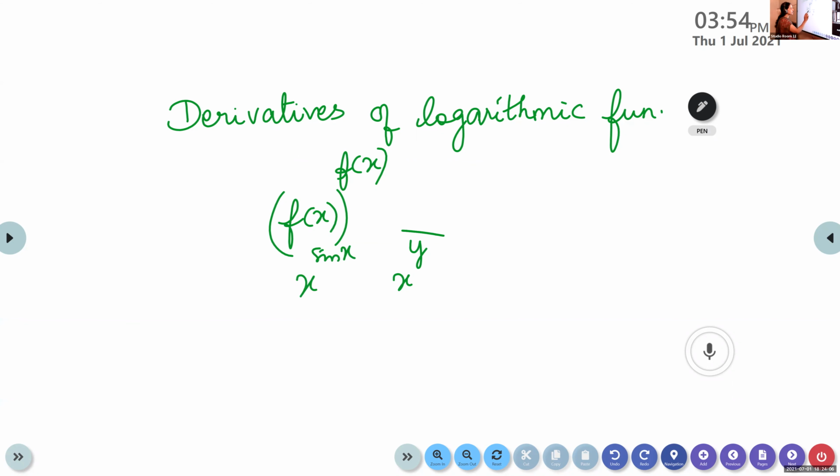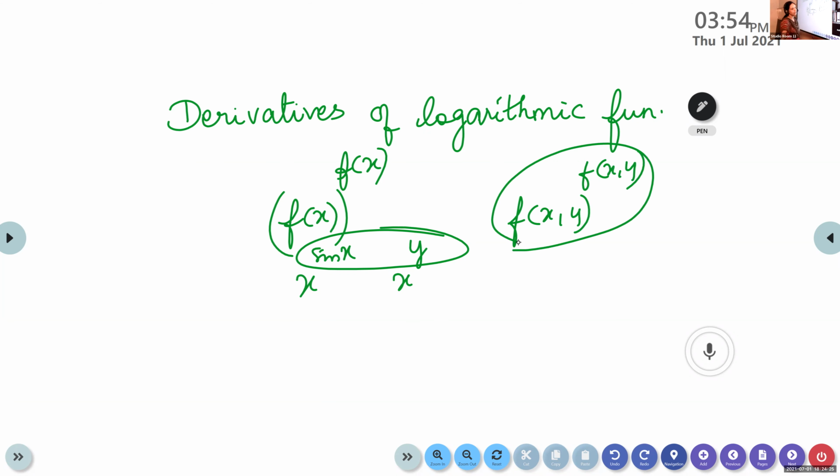Whenever the power is a function of x or y, and the base is also a function in x, or a function in x and y raised to a function in x and y, in this form, whenever we get the exponents as functions in x and y, we go with logarithmic functions.